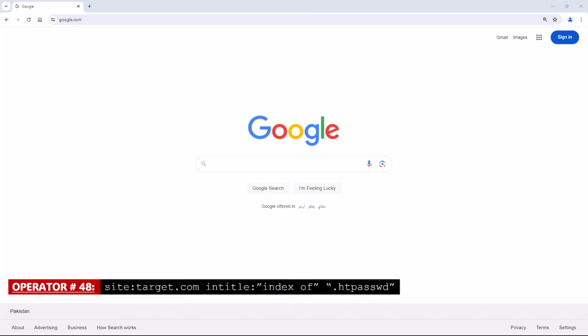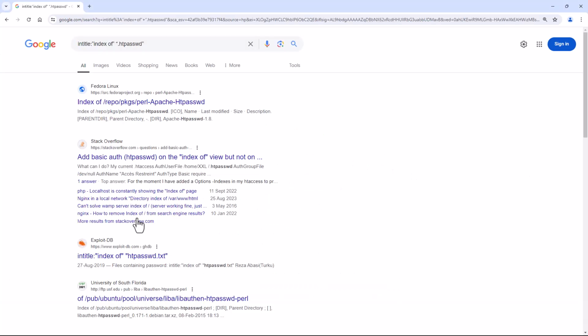Operator number 48. Site with the combination of in title. This Google Dork will search for .htpasswd files on a website which may contain passwords and user information.